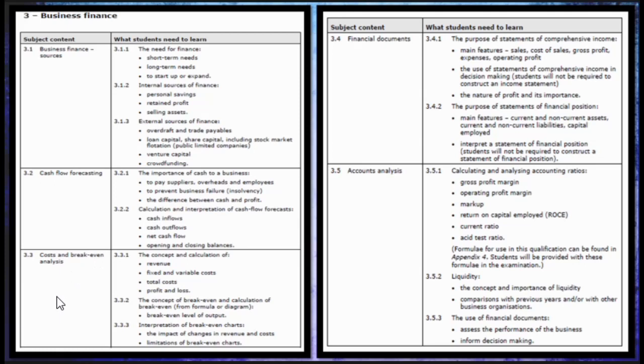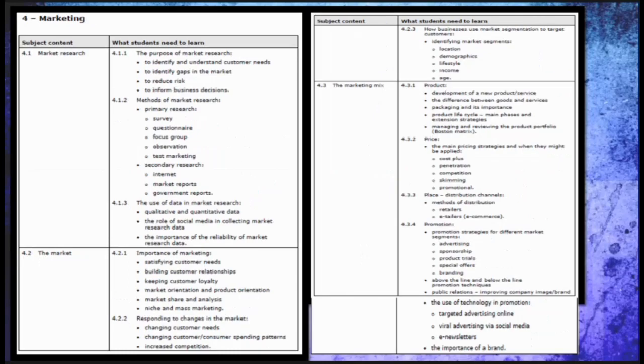The third topic is cost and break-even analysis. Under this, we are going to deal with the concept and calculation of revenue, fixed and variable costs, total cost and so on, the concept of break-even, and the calculation and interpretation of the same. Under the fourth topic, we are going to discuss the financial documents required, the purpose of the statement of financial position, and the purpose of the statement of comprehensive income. The next subtopic is accounts analysis, which deals with ratios and the liquidity position in a company and the use of financial documents.